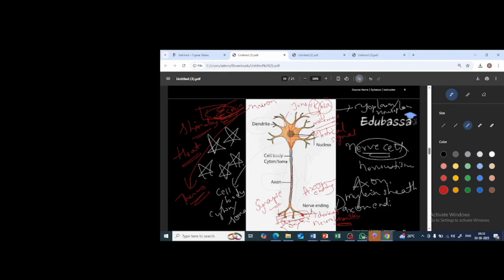Now these chemicals will go to where? To the tip of the dendrite of the next neuron. From the nerve ending, through the neurotransmitters, the information is sent to the dendrite of the next neuron. I hope it is clear. Then from there to the next neuron, again to the next neuron, then finally to the spinal cord, and finally to the brain. I hope this concept is clear.